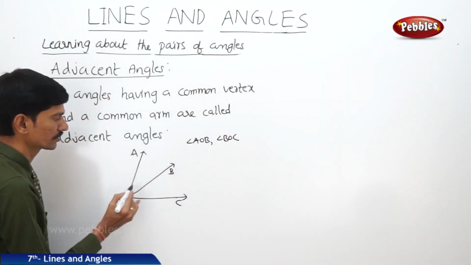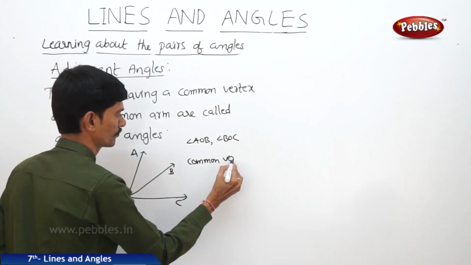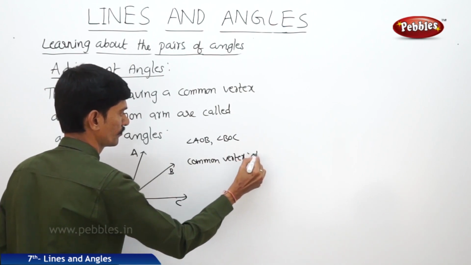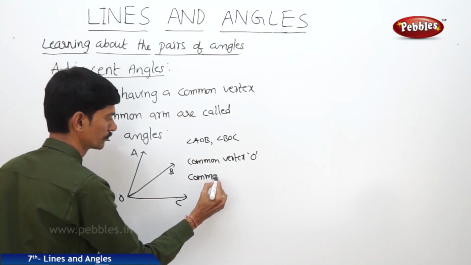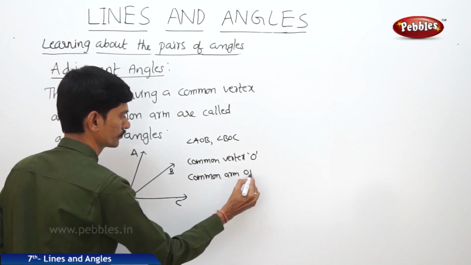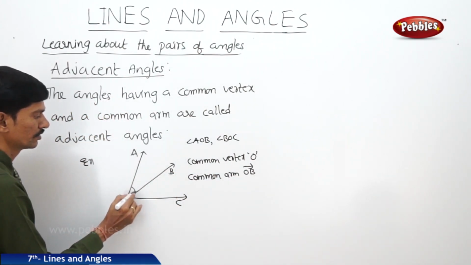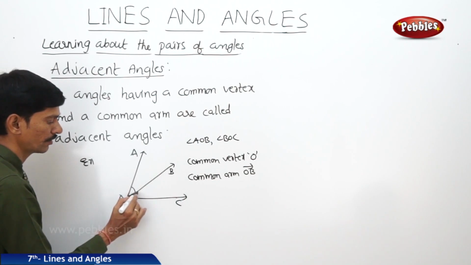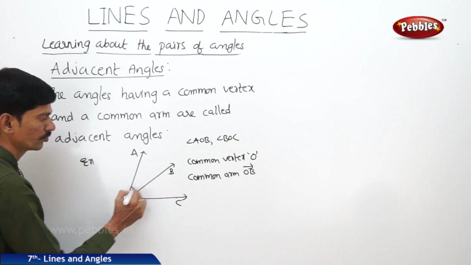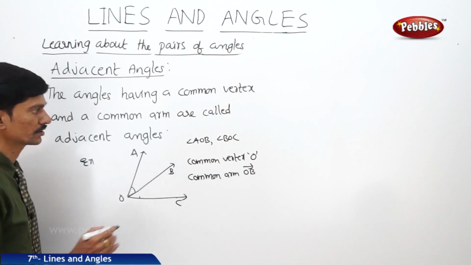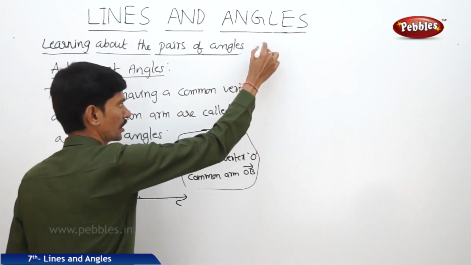They have a common vertex O and the common arm OB. Now these two angles are adjacent angles. So angle AOB and angle BOC have a common vertex O and the common arm OB. So the two angles are said to be adjacent angles. Now let us take another example.